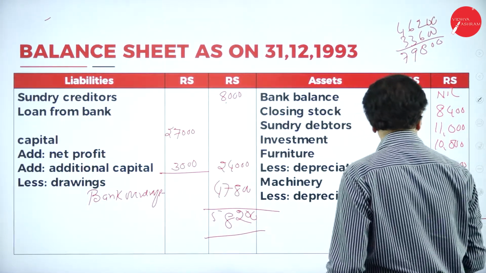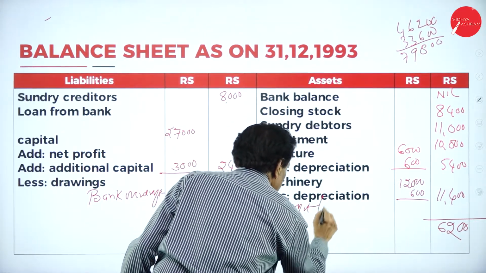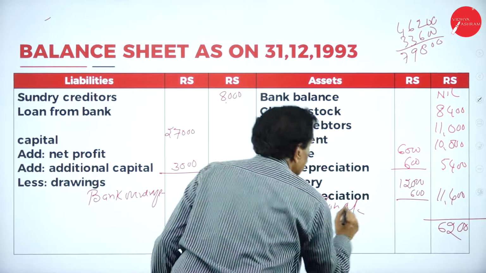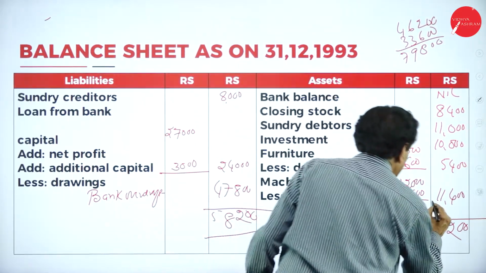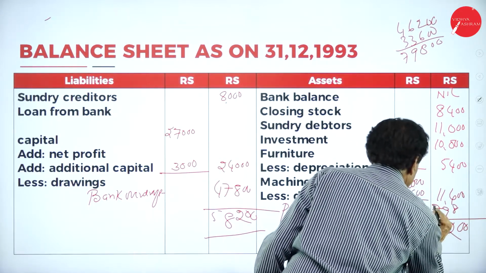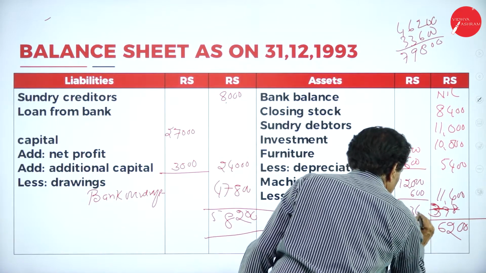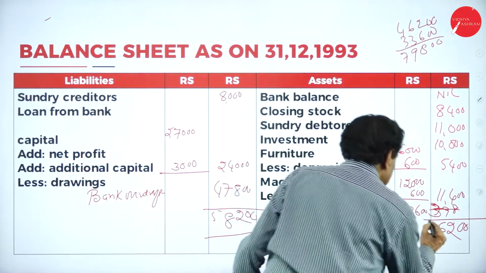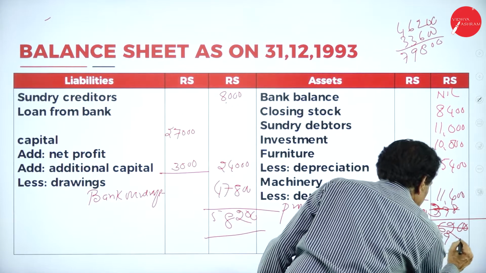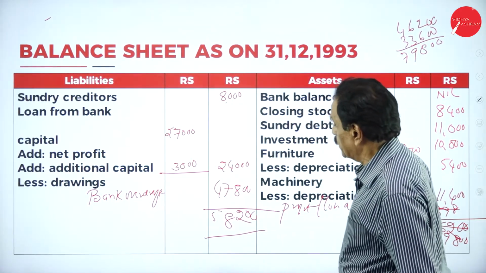Net loss, profit and loss account. Your profit and loss account, sorry, 33,600. So it will come to 79,800. Here come back, 47,800.